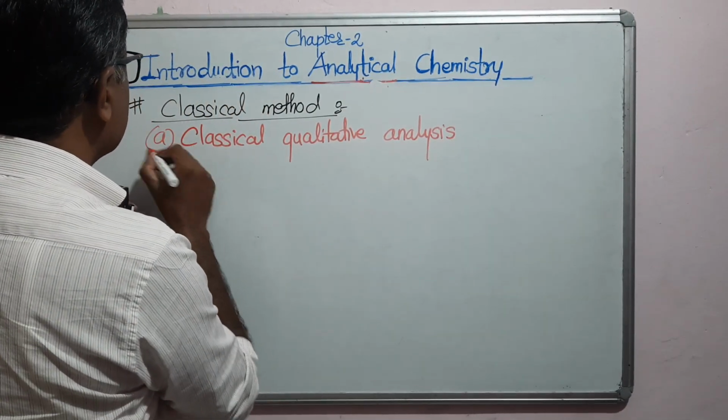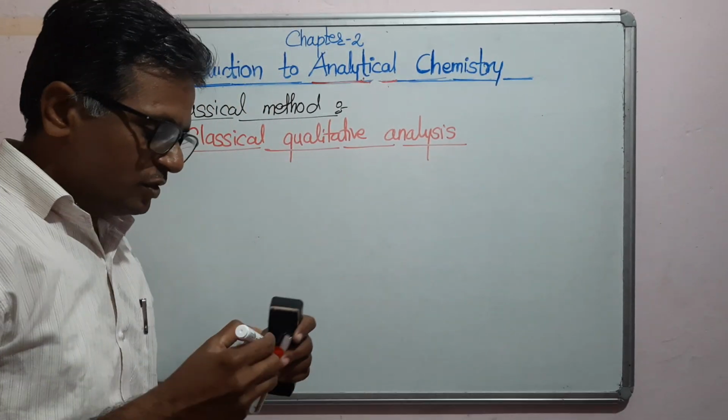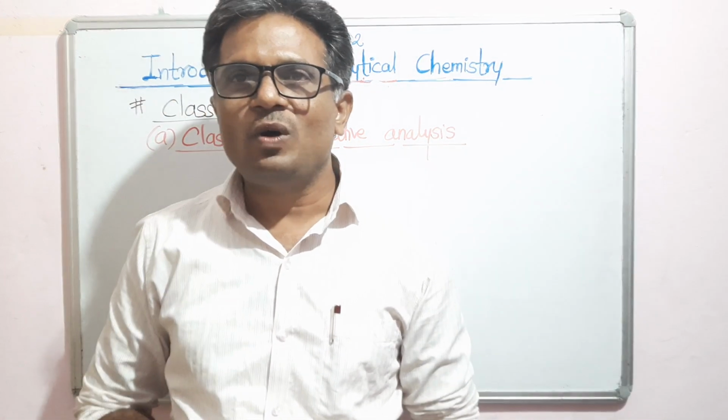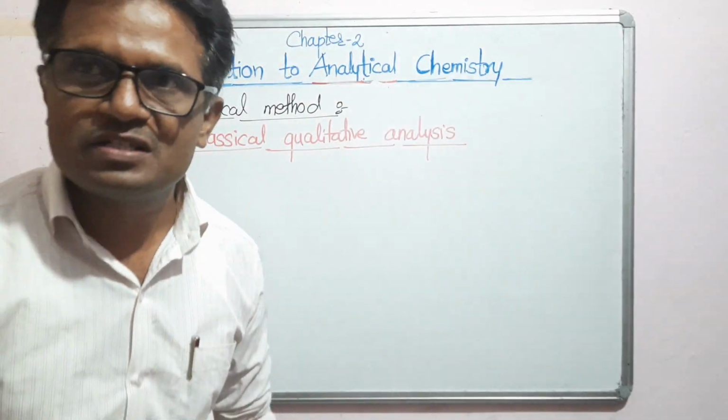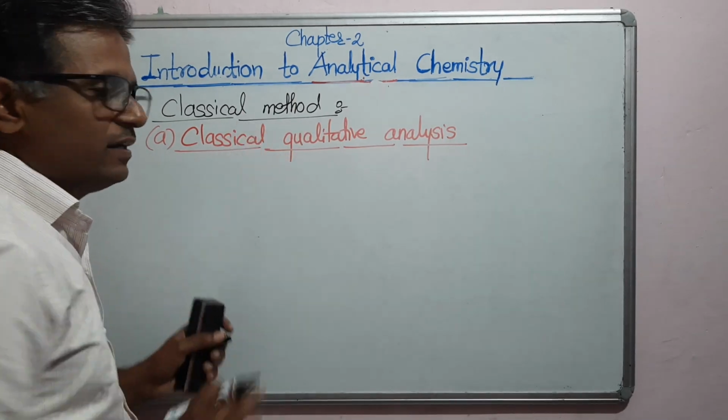So this is part A, the classical qualitative analysis. What do you mean by classical qualitative analysis? It means these are some traditional methods of analysis, that is nothing but your classical methods.